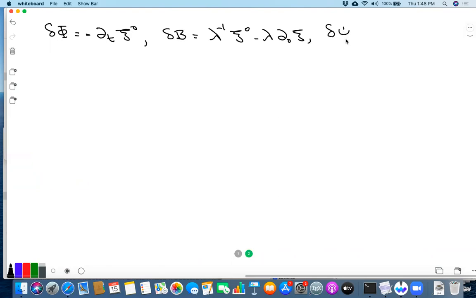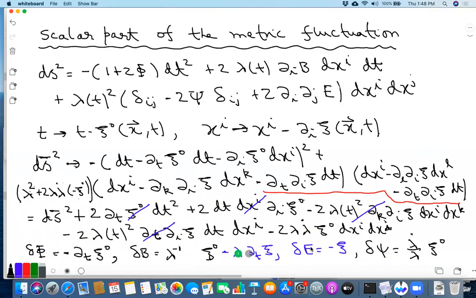Delta psi, I'll write this as H times xi naught, and delta E is minus xi. So H came because it's lambda dot over lambda. Because if you see in the transformation of psi, there's a lambda dot over lambda.